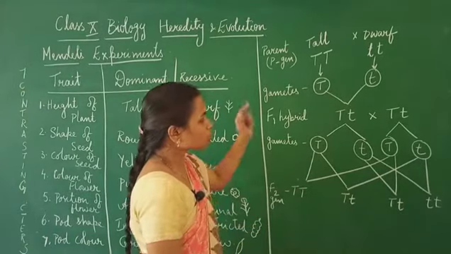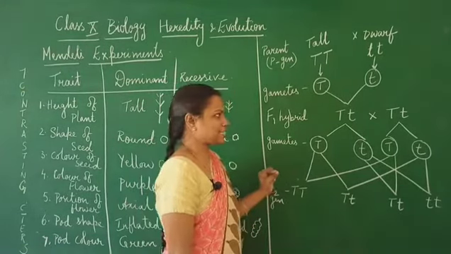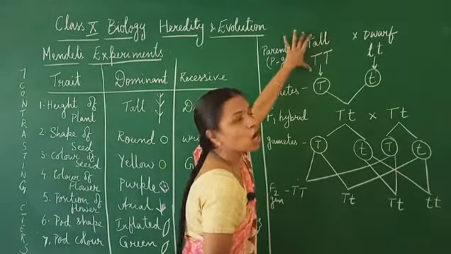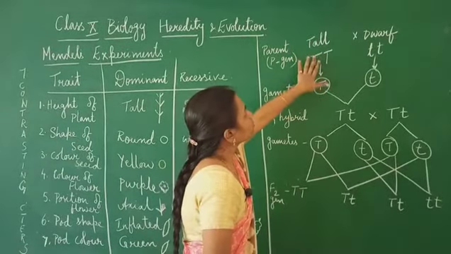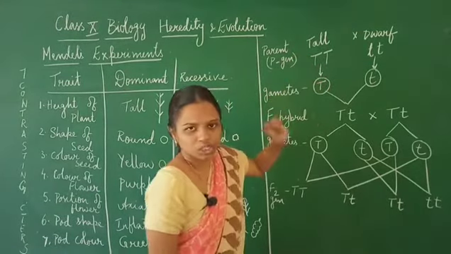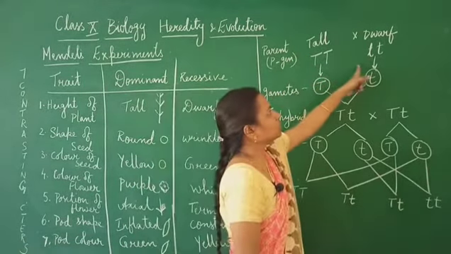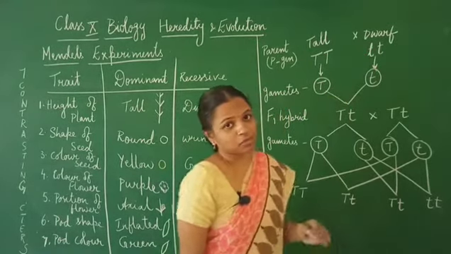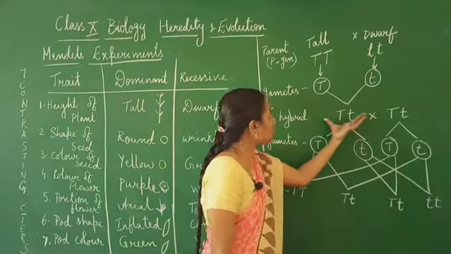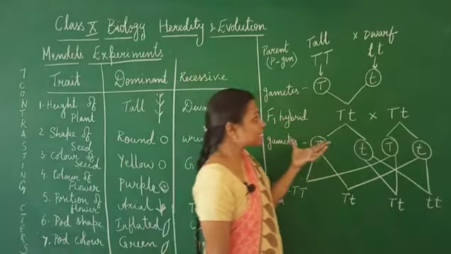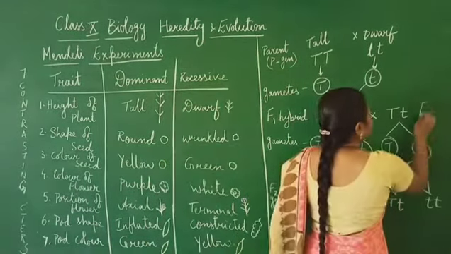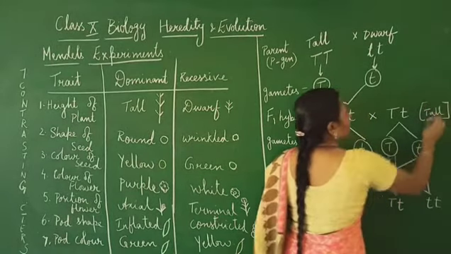Now the most interesting characteristic is that in the parent generation, he crossed the pure lines. All the genes present in this plant were for tallness, and all the genes present in this plant were responsible for dwarfness, meaning short. So when he got the F1 hybrid, he saw that this plant expressed as a tall plant.